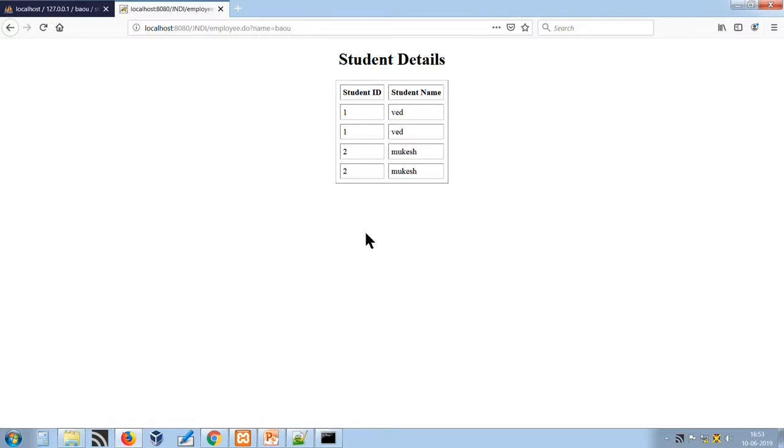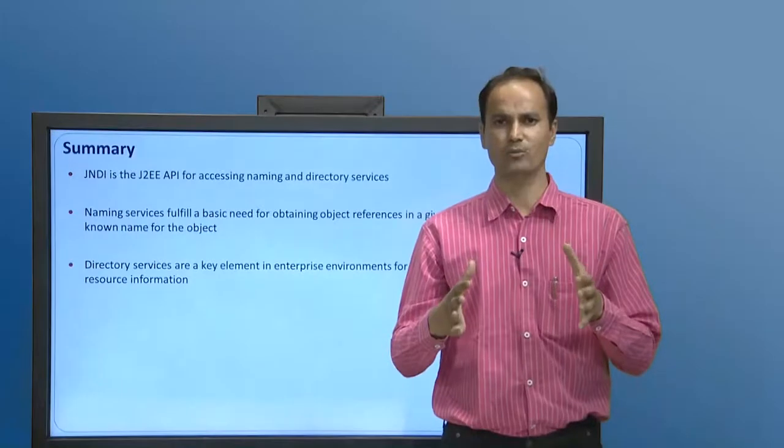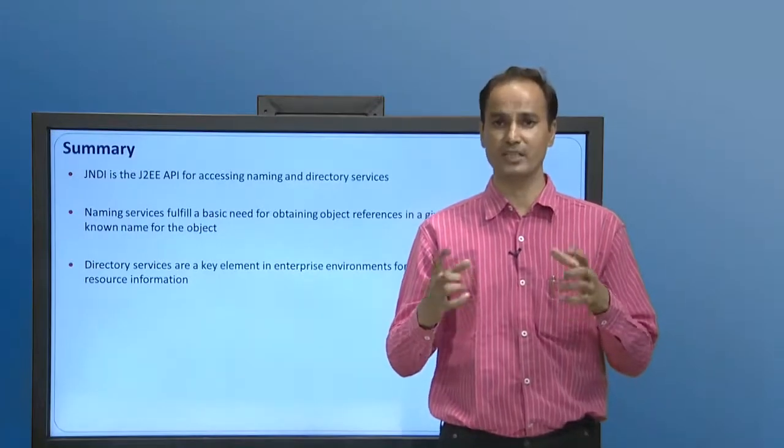I hope that this session has cleared your concepts regarding JNDI and its applicability in the Java environment.